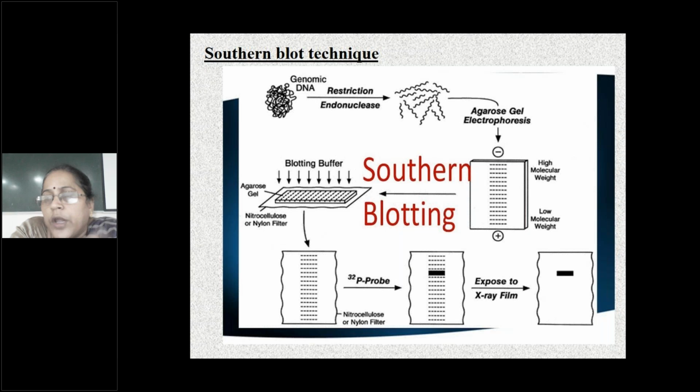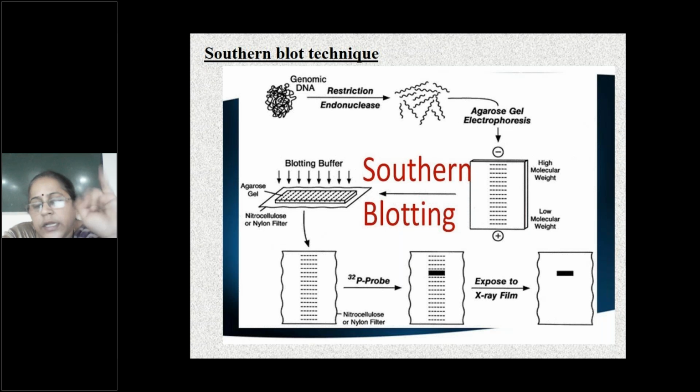Uses of Southern blotting. One, diagnosis of genetic diseases. Name some genetic diseases you know. Sickle cell anemia. What happened in sickle cell anemia? It's a point mutation. Very good. What happens there? Glutamic acid is replaced by valine.